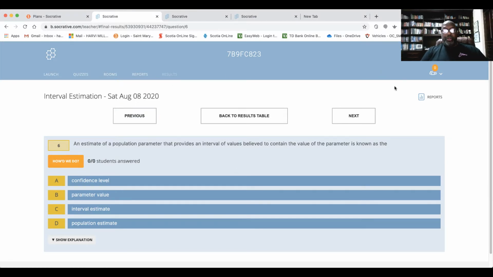All right. So that here, folks, is Socrative. And like I said, there are other equivalents. Poll Everywhere is another one, but I don't use Poll Everywhere at the moment. I tend to use Socrative, but you certainly can use it, and it's equally efficient.